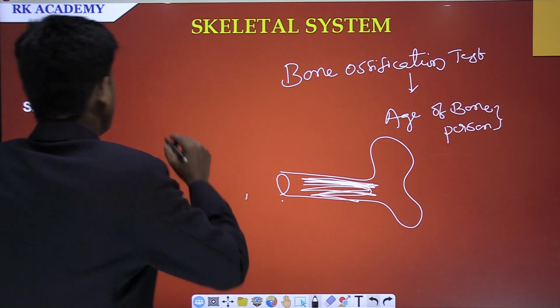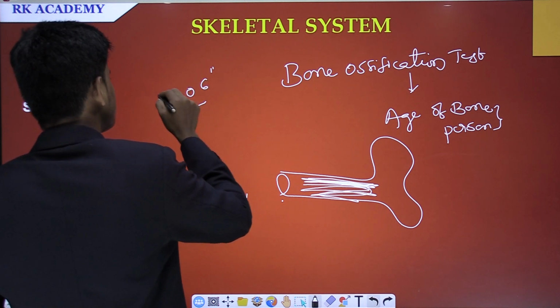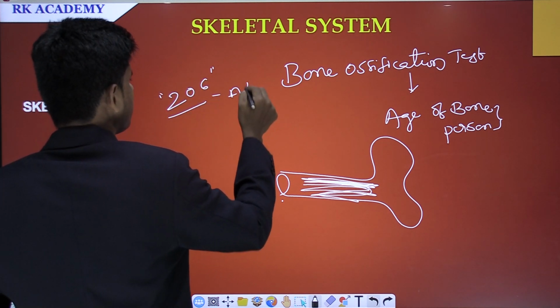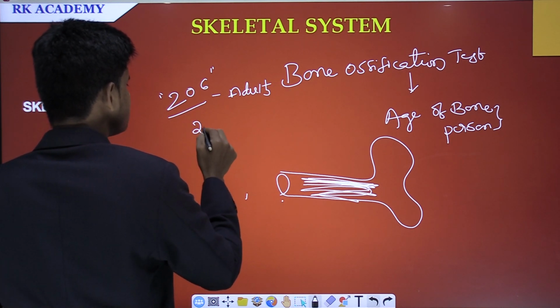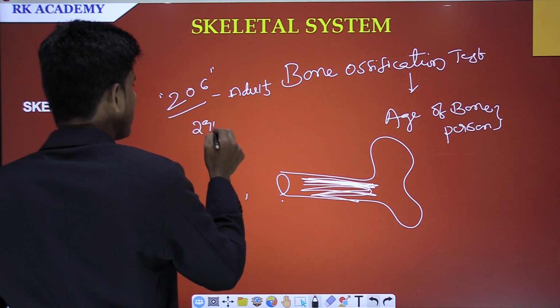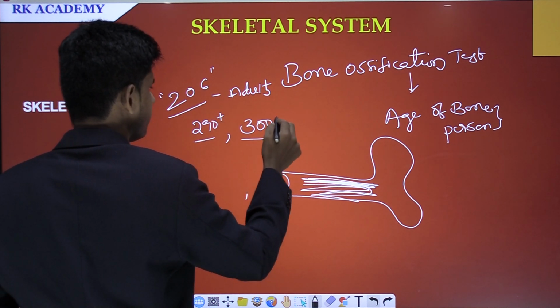So how many bones are there in our body? There are 206 bones present in adults only. And how many bones are there in children? It is about 290 plus, and the exact figure is 300.